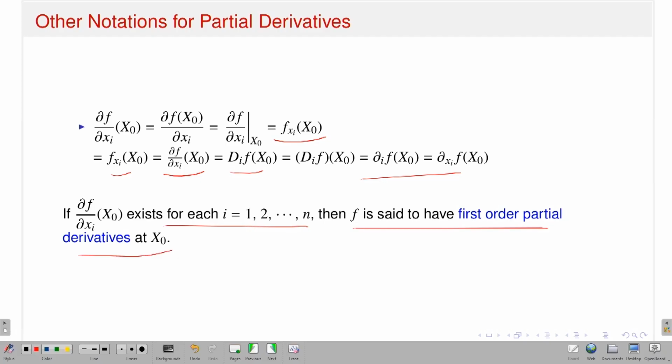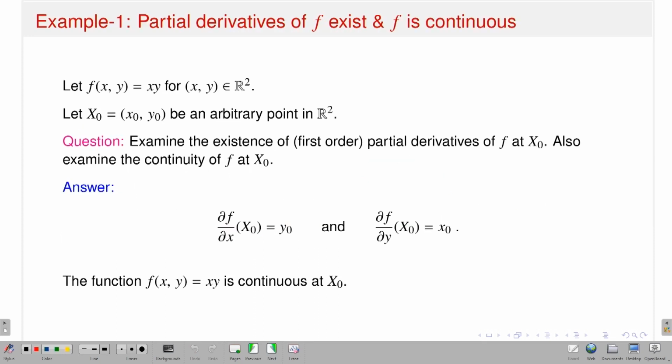So that means if I have a function f from Rn to R, I will have n variables, and that means n partial derivatives exist, which I denote as del f del xi at the point x0. There are various notations, and I think this is one of the useful ones. So let's see some examples.